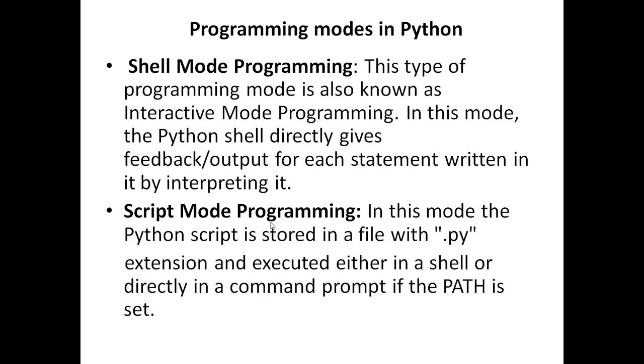In scripting mode, we are going to create a file. Inside that file we write some program or logic, whatever we want, and we save that file with the .py extension, that is, the Python extension is .py. Then we can execute this py file either in the shell or in the command prompt. So there are two programming modes. One is interactive, the immediate mode, where whenever we type a command we immediately get the output, and the other is script mode.